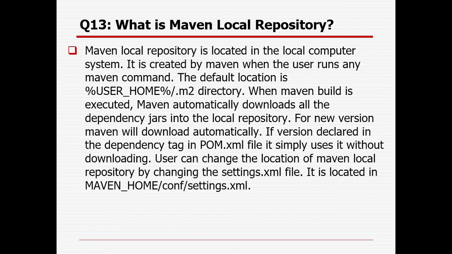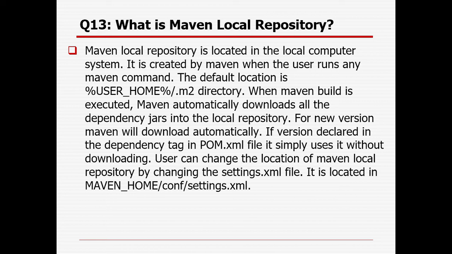Maven local repository is located in the local computer system. It is created by Maven when the user runs any Maven command. The default location is the .m2 directory in the user home. When a Maven build is executed, Maven automatically downloads all the dependency jars into the local repository. For a new version, Maven will download automatically. If the version declared in the dependency tag in the pom.xml file is already there, it simply uses it without downloading.